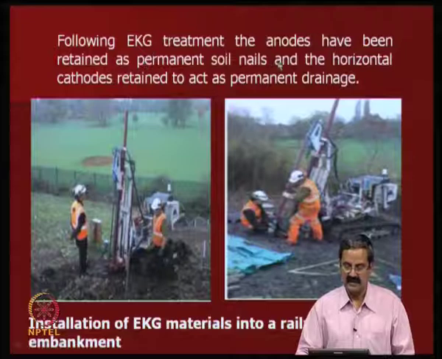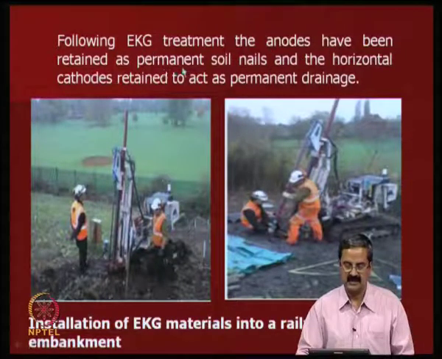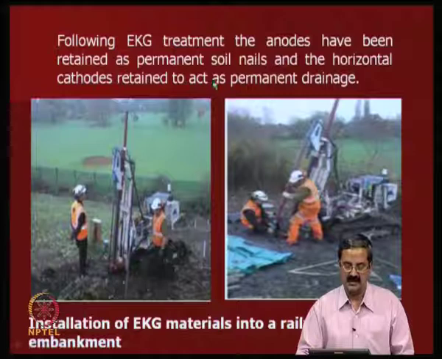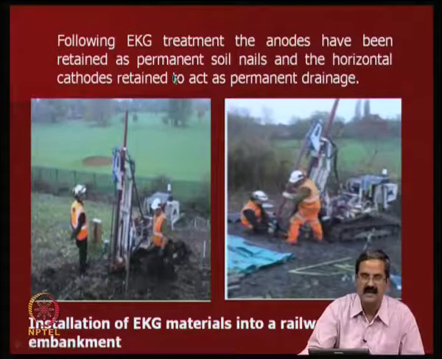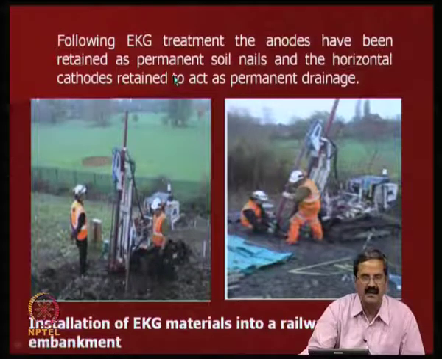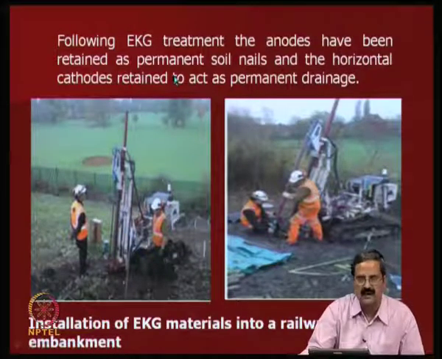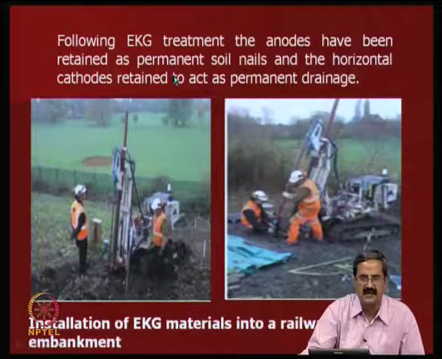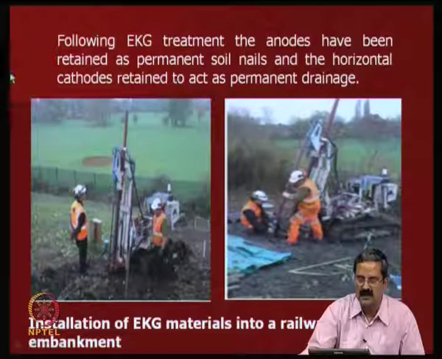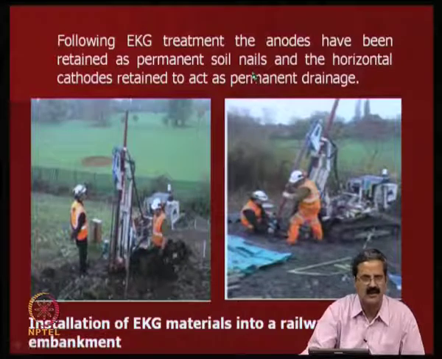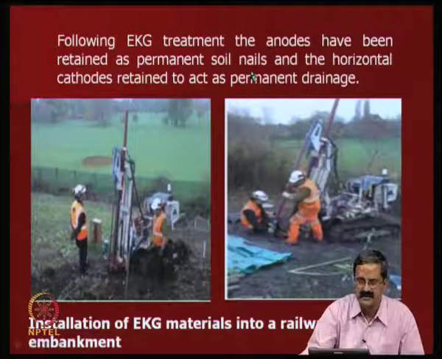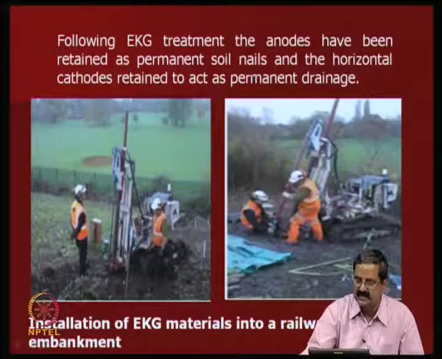Following ECG treatment, the anodes have been retained as permanent soil nails and the horizontal cathodes retained to act as permanent drainage. It is very interesting. You can see that water is getting collected from the cathode. So, let it act as a drainage in the slope, and the nails you have put as anodes, the steel, let them act as nails. It is nice. So, this is a very interesting arrangement.